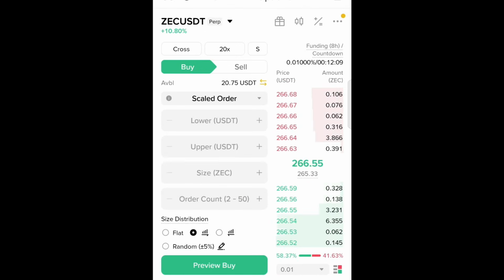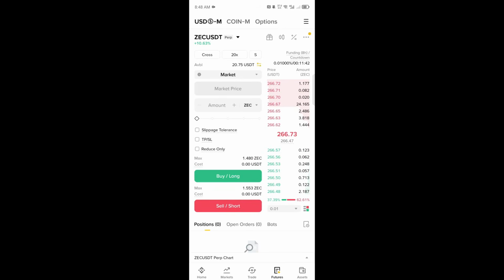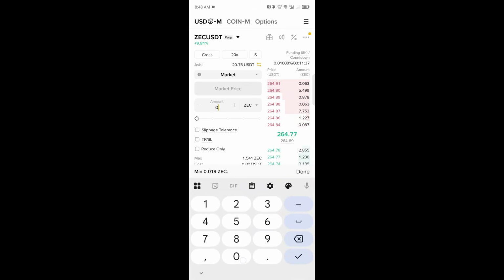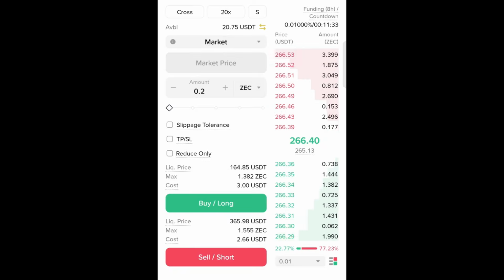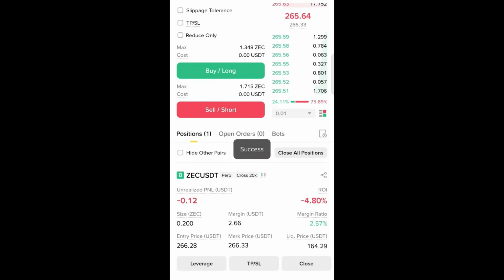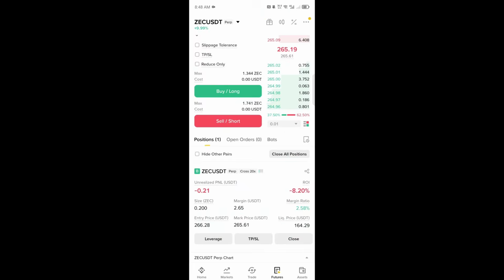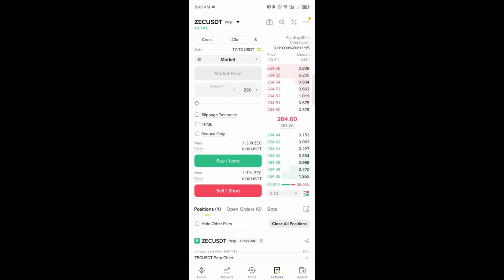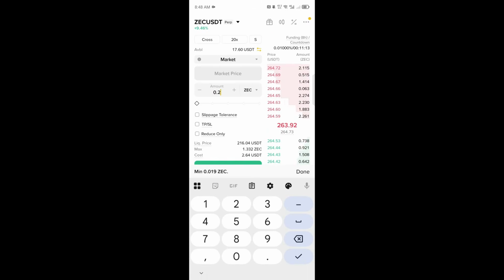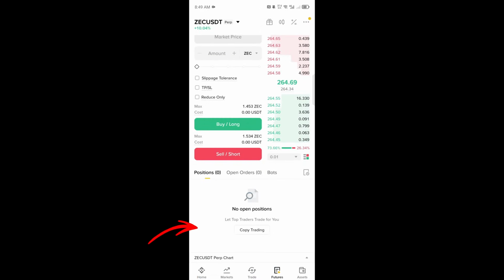By default, your position is under what we call one-way mode. To explain the difference between the one-way mode and the hedge mode, let me use this coin for example. Let's say I get 0.2 of this coin, and then I click on buy long. Now you can see I already have this trade going on, and my liquidation would be when it drops to 164 USDT. Now, if I want to close this trade, I click on 0.2 and click on sell short. You will see that instead of the short opening, it automatically closes the other trade.